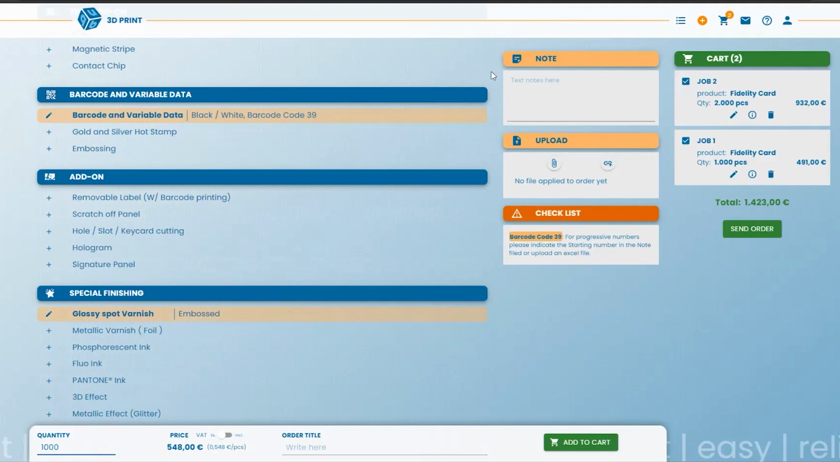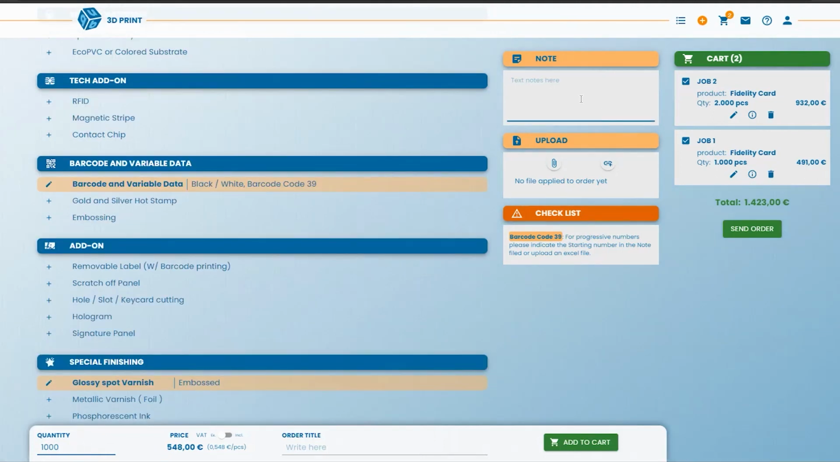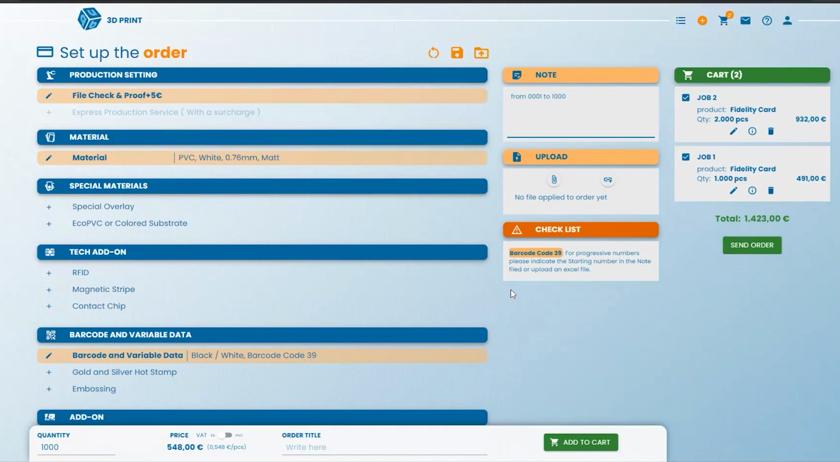At the top, I have the notes section. Here I can write, for example, the name of the reprint, or like in this case, I can write the barcode data. So all important information goes here. Okay, for example, from 0001 to 1000. Next step is uploading the file, and you can click directly here, or you can also copy a link. Okay, it's done. If I am happy with my order, I can add it to cart.